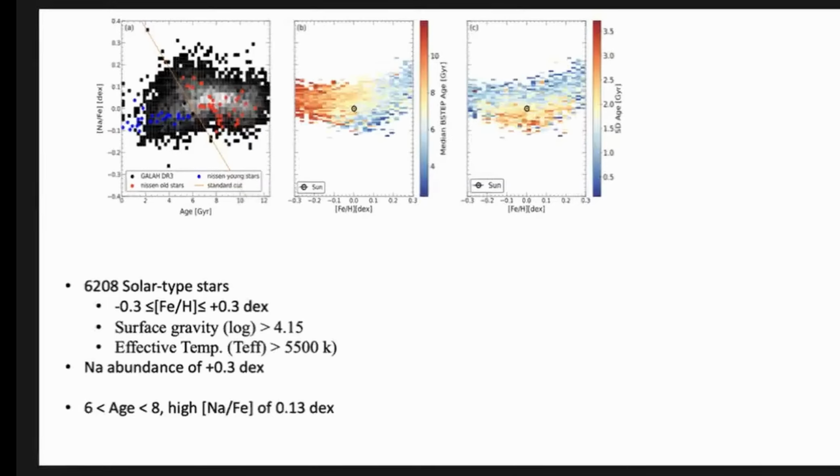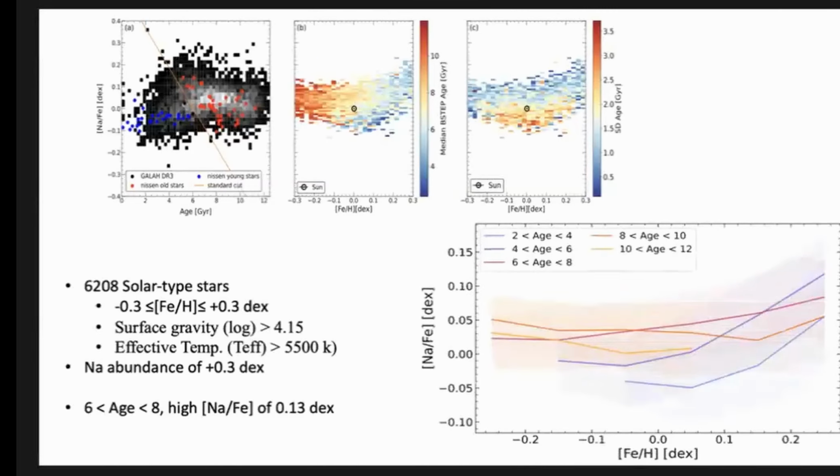We also looked at the abundance of sodium against these metallicities. And we see that for around 0.3 dex metallicity, we see a high sodium abundance, as well as for around 0.25 dex. The position of the Sun is represented here, and the stars are indicated by the color of their median ages as well.